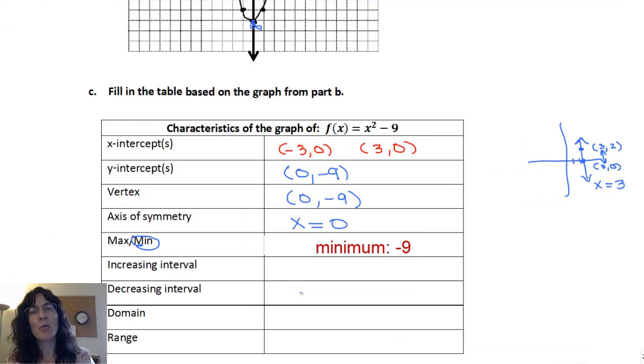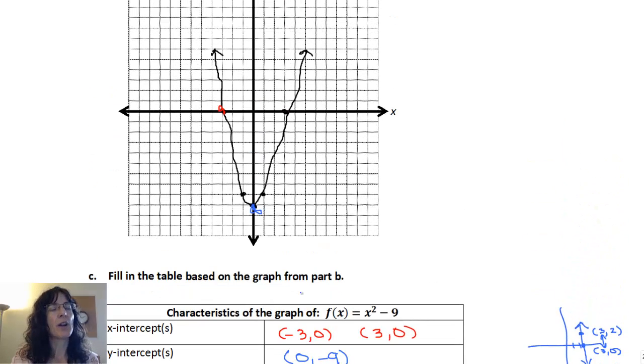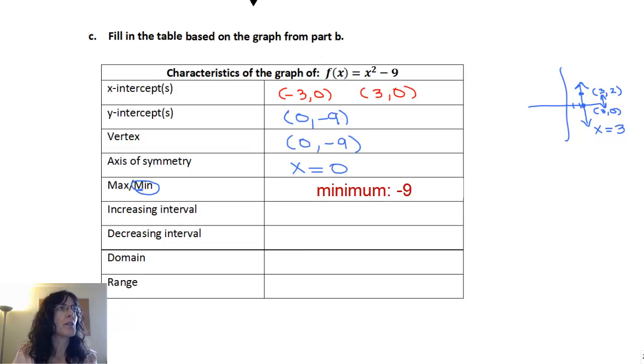And then we want to know for what interval is our graph increasing first. So we're looking at where, as we look from left to right, where is our graph going up? If I start over here, it's decreasing because as I go from left to right, it's going down. And then at the vertex, it changes, and now it's going up. So the increasing part is from 0 over to positive infinity. I'll change my pen color there. So the increasing interval, it's like the domain, but just the part where the graph's increasing, 0 to positive infinity.